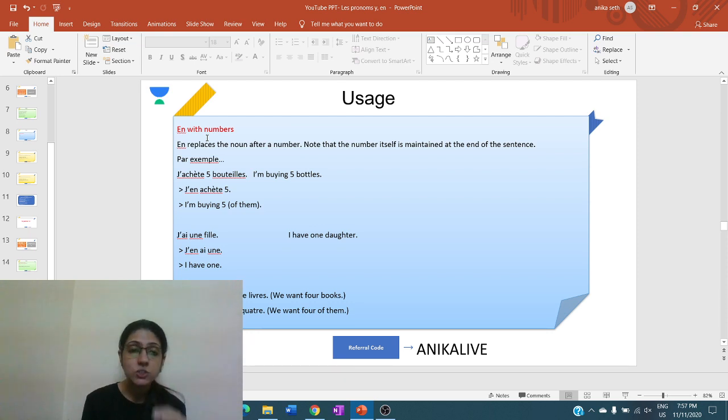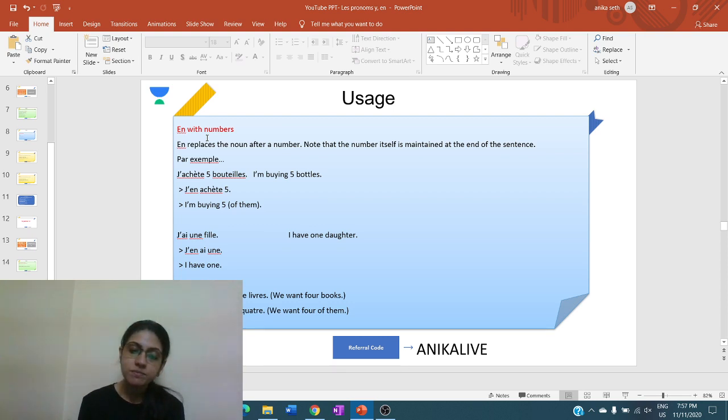So as I said, j'achète 5 bouteilles. I am buying 5 bottles. J'en achète 5. I am buying 5 of them. Otherwise, if I just say j'en achète, I am buying of them, but what? How many? Since the number is given, the quantity is given. So when we replace the noun bouteille with the pronoun en, we are also referring to the number itself in the sentence, like j'en achète 5.